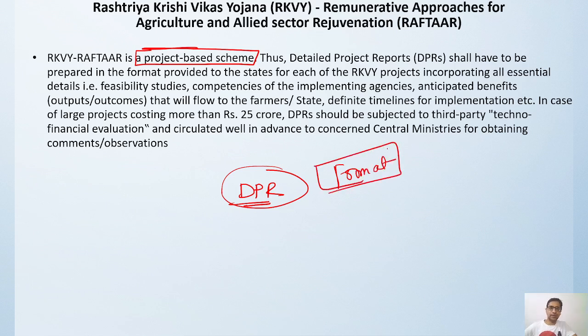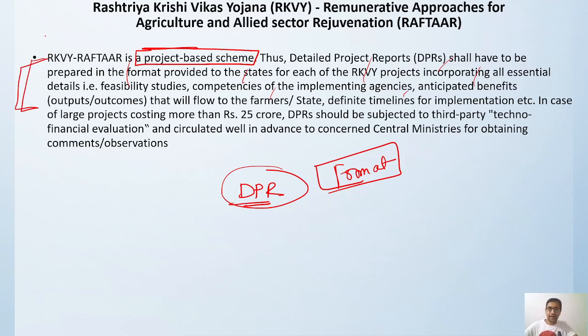In that format everything is given: the name of the project, essential details, feasibility study, competencies, who will be implementing, benefits, outcomes and outputs, flow to the farmer, timeline, and everything will be written there.